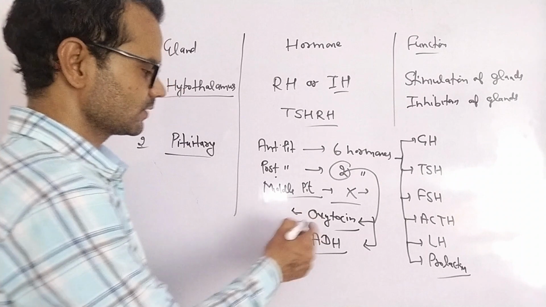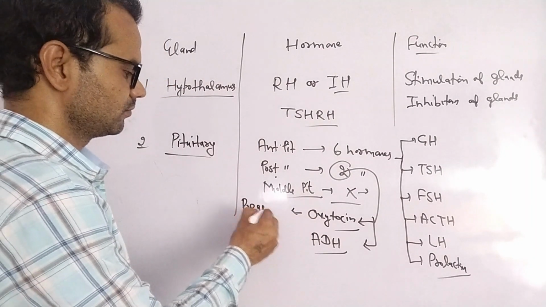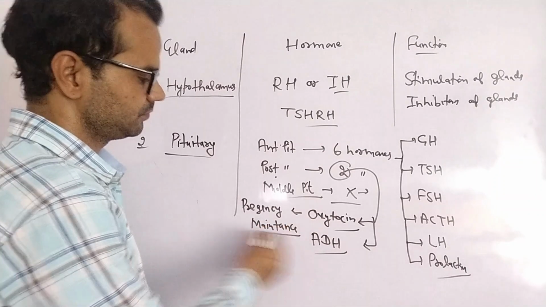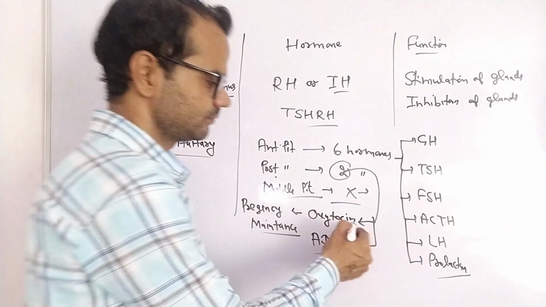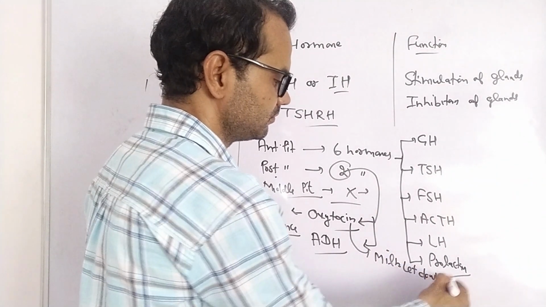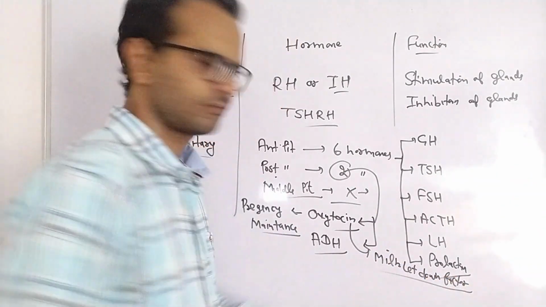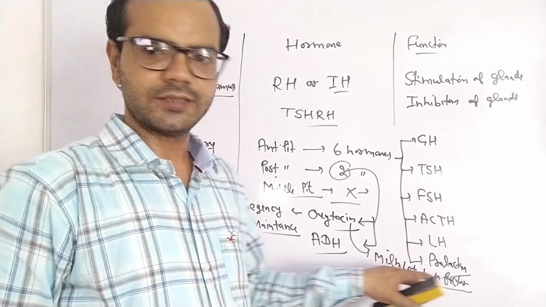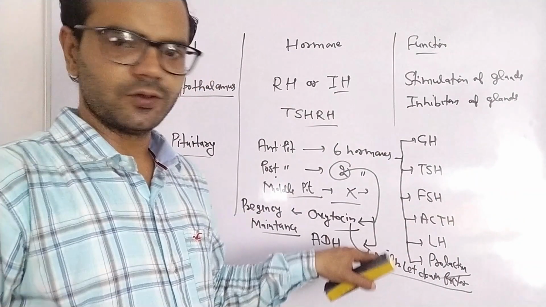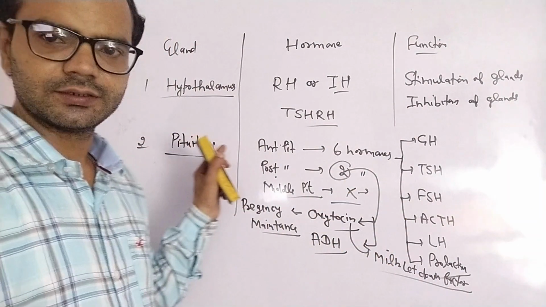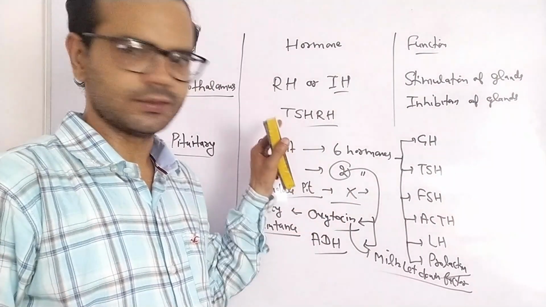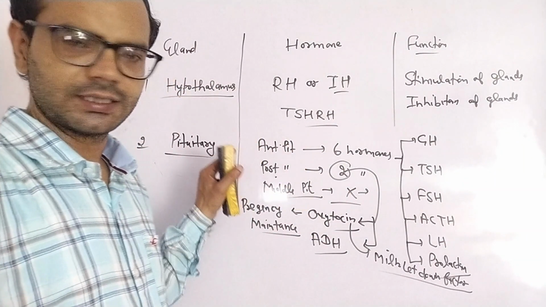It is responsible for pregnancy maintenance, and it is also known as a milk letdown factor, right? So these are the 8 hormones of the pituitary. Again, an important question: middle pituitary is absent in a human, right? It is the second gland.